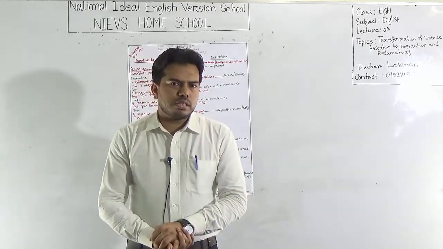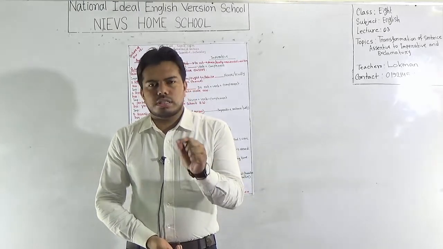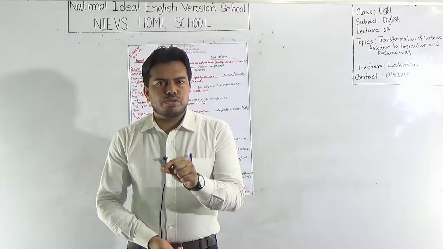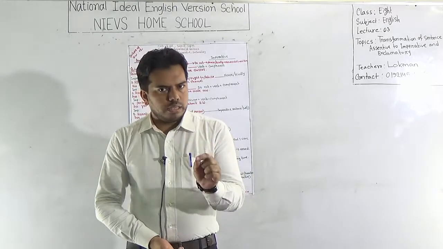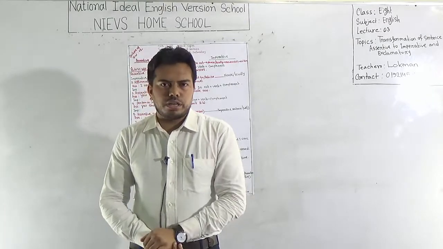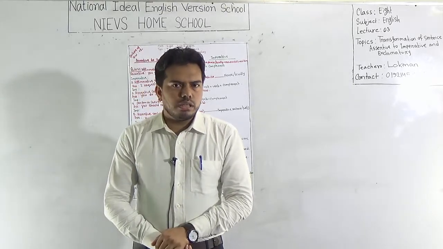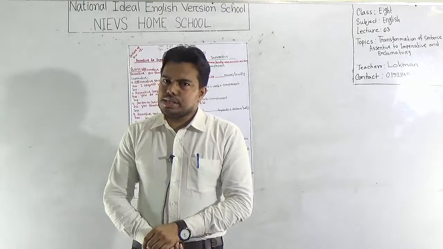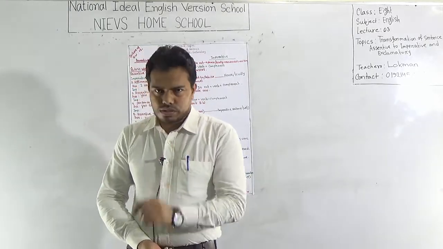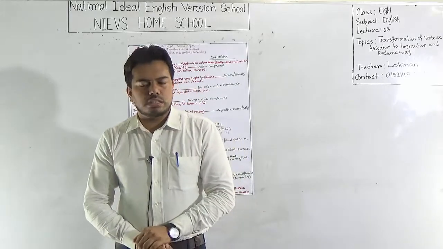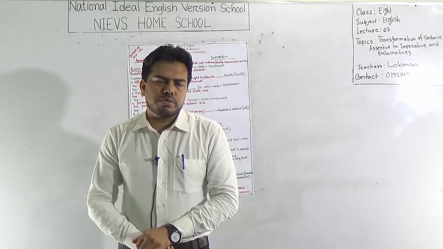What is imperative sentence? The sentence which starts with main verb or starts with never or starts with do not or starts with please or kindly or let or let's, that is known as our imperative sentence. So there are 6 ways an imperative sentence can be, but whenever you are asked to change your sentence from assertive to imperative, then you need to follow some rules and regulations according to English grammar. So this is our very short and easy topic. I hope you will understand very easily.